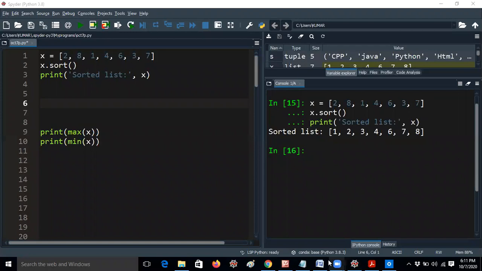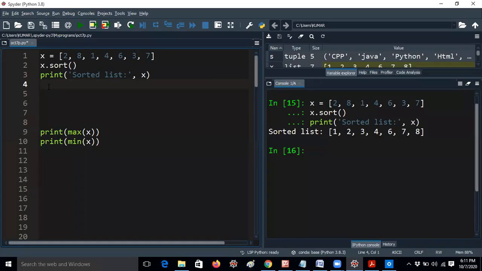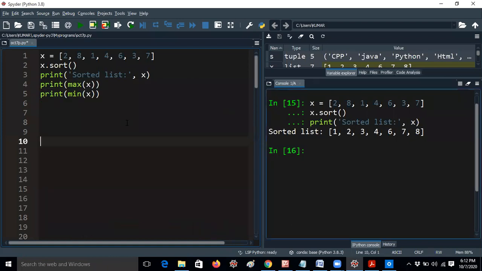Next, coming to the examples. Before going into the example programs, I want to tell you that usually in interviews or examinations you will get questions like max and min. For example, the question is: write a program to find the smallest and largest element in a given list. In C language and Java we have the array concept. An array is a collection of elements of the same data type. You usually think like that.